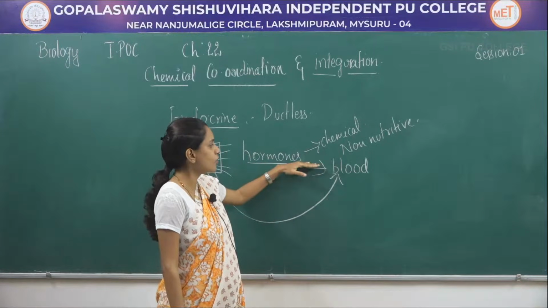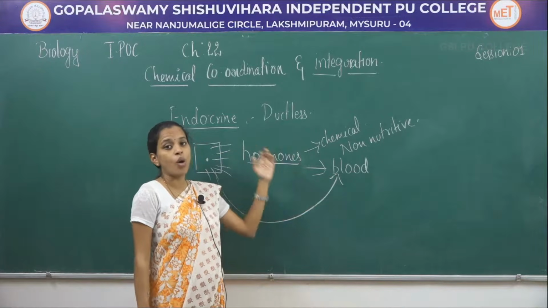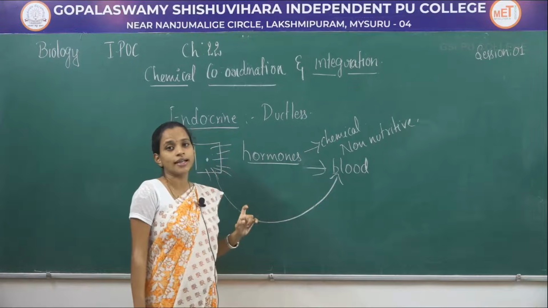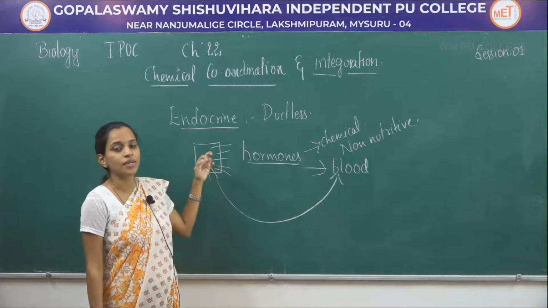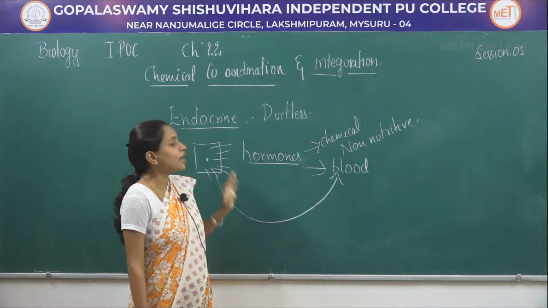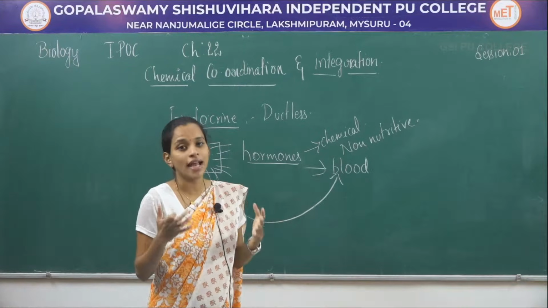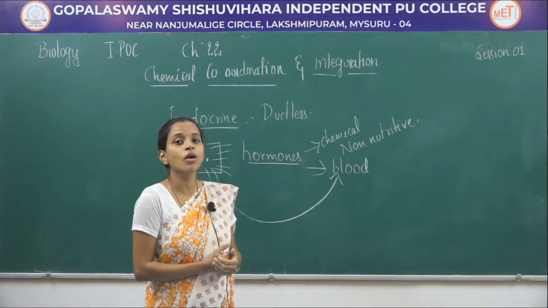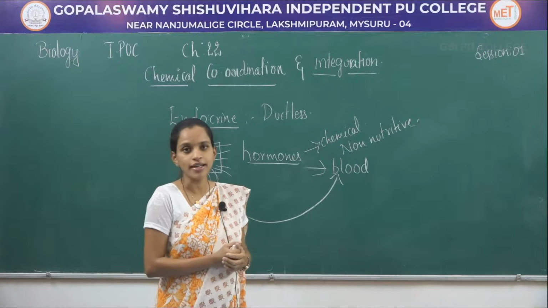So these hormones are the chemical signals which are released from the endocrine glands or from the cells. When it comes to different types of endocrine glands present in our body, there are almost 10 different types of endocrine glands.